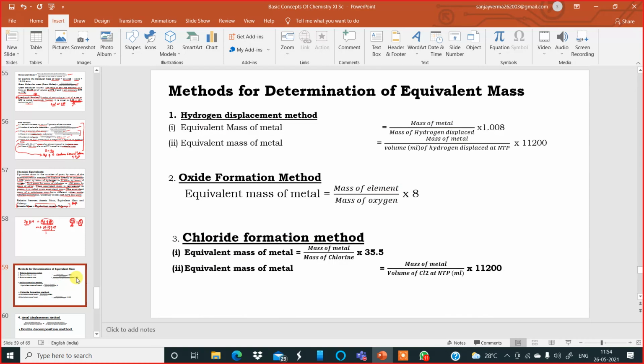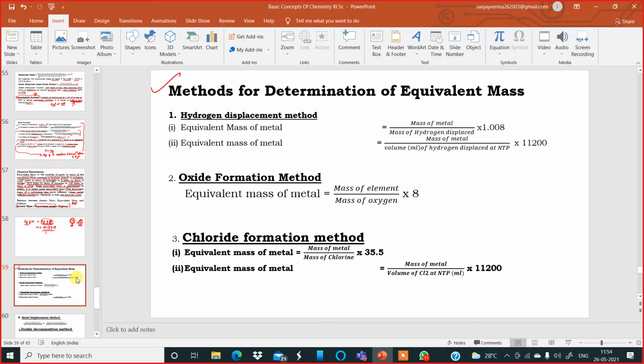Now after that we move ahead to how to determine the equivalent masses. The different methods have been discussed over here theoretically only, and I will do at least one problem each on all these methods as examples to make you understand how to calculate the equivalent mass of different substances given in the question. Okay, so the first one, have a look at the first one.